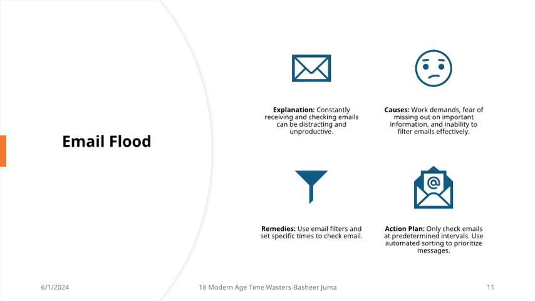10. Email flood. Explanation. Constantly receiving and checking emails can be distracting and unproductive. Causes: work demands, fear of missing out on important information, and inability to filter emails effectively. Remedies: use email filters and set specific times to check email. Action plan: only check emails at predetermined intervals. Use automated sorting to prioritize messages.